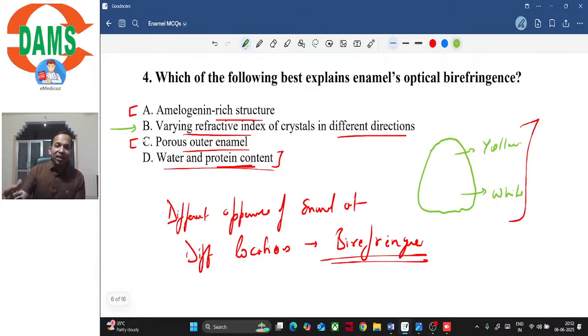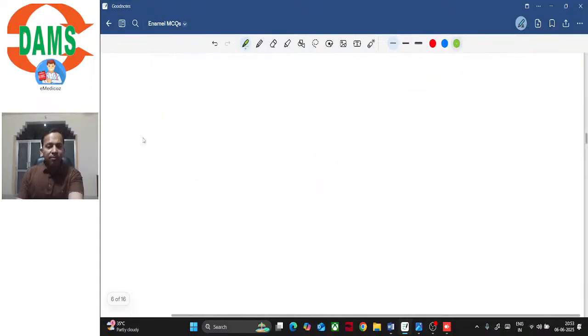So option B, that is, it has varying refractive index from incisal edge to the cervical margin. Now since it has varying refractive index, light would be reflected differently. So somewhere it would be completely transmitted, somewhere it would be reflected back towards you, somewhere it would be reflected away from you. So portions where it is completely transmitted, it would appear translucent. Where it is reflected back to you, it might appear yellowish, and where it is reflected away from you, it might appear more whitish, right? So since it has varying refractive index at different areas, it appears different at different locations, and this is known as optical birefringence, right? So next question.